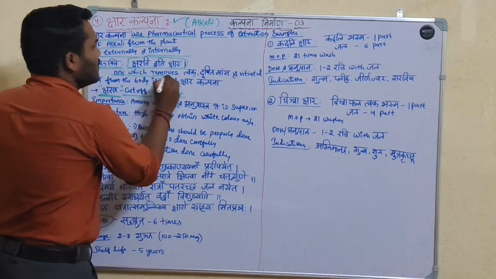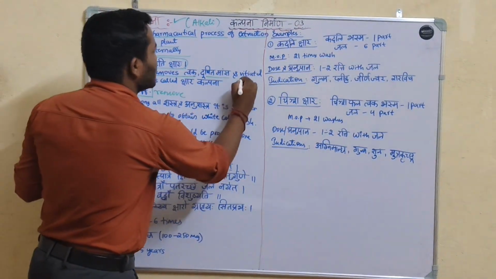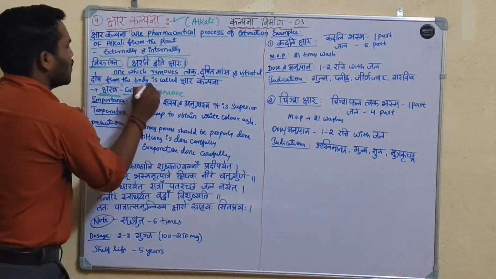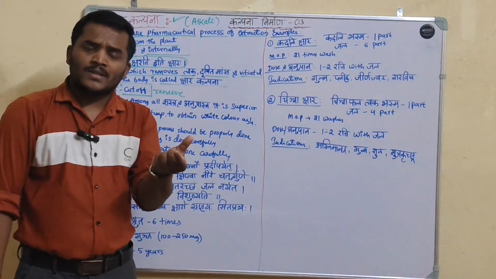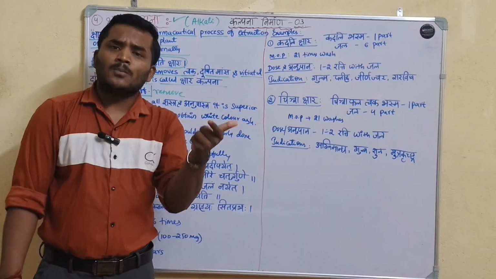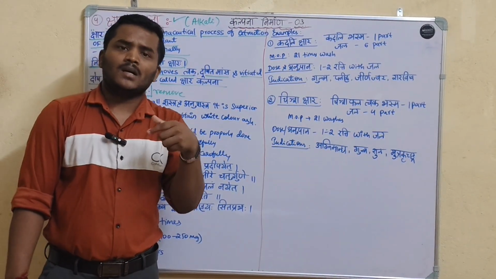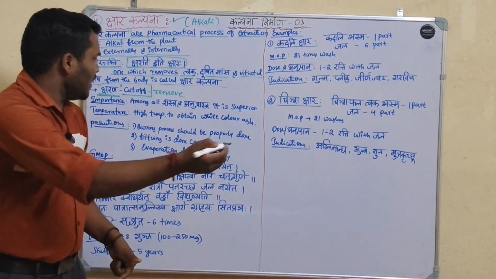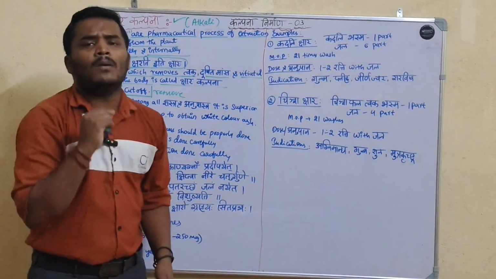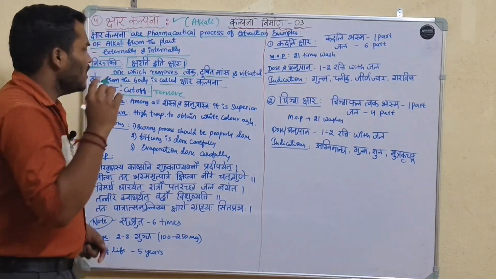The one which removes dushita tvak, dushita mamsa and vitiated dosha from the body is called as Kshara kalpana.